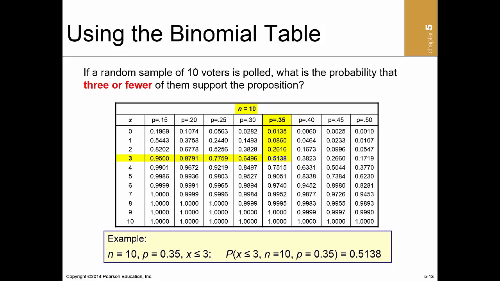Using the binomial formula to develop the binomial distribution is not difficult, but it can be time-consuming. To make binomial probabilities easier to find, you can use the binomial table in Appendix B. This table is constructed to give cumulative probabilities for different sample sizes and probabilities of success. Each column is headed by a probability P, which is the probability associated with a success. The column headings correspond to probabilities of success ranging from 0.01 to 1.00. Down the left side of the table are integer values that correspond to the number of successes, x, for the specified sample size, n. The values in the body of the table are cumulative probabilities of x or fewer successes in a random sample of size n. Referring to the previous example, you can see how the table makes this process quicker to achieve the same result.